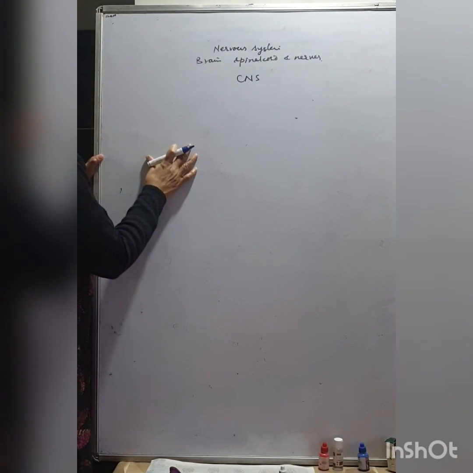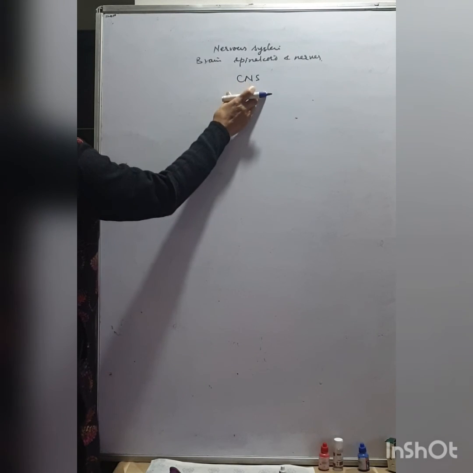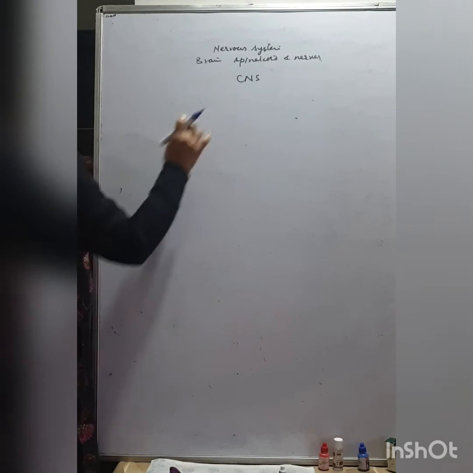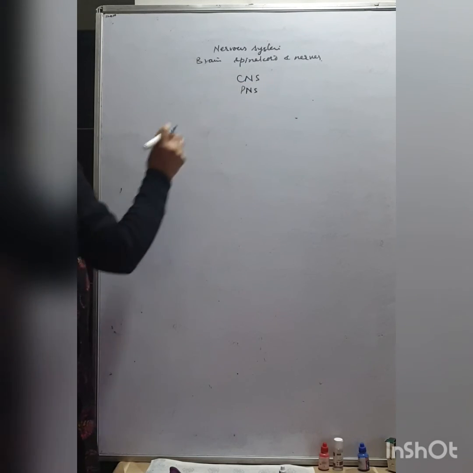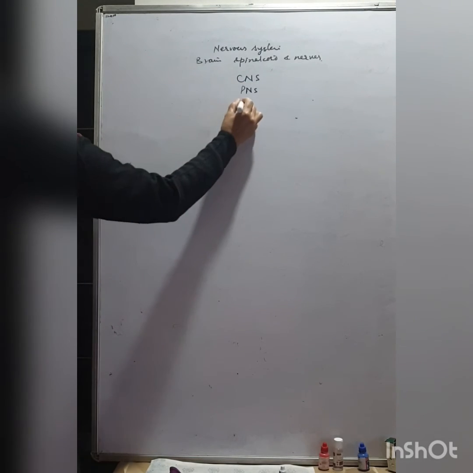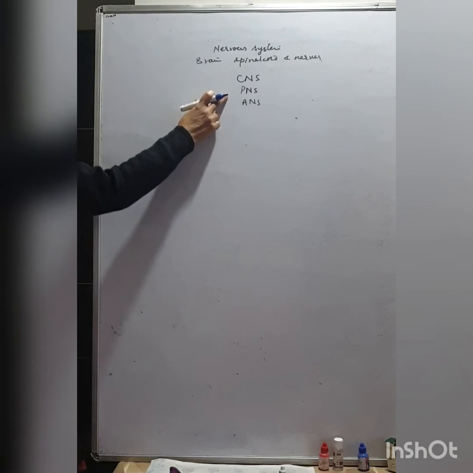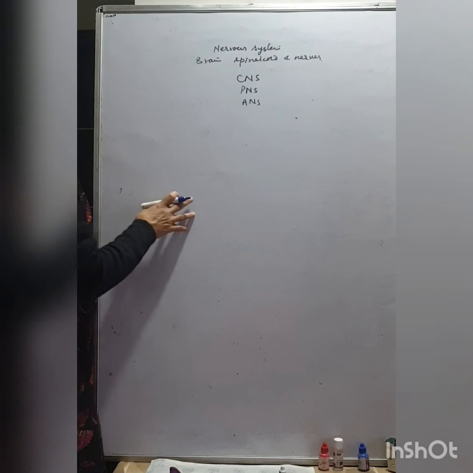The nervous system is divided into three parts: central nervous system, CNS; peripheral nervous system, PNS; and the autonomous nervous system, ANS.